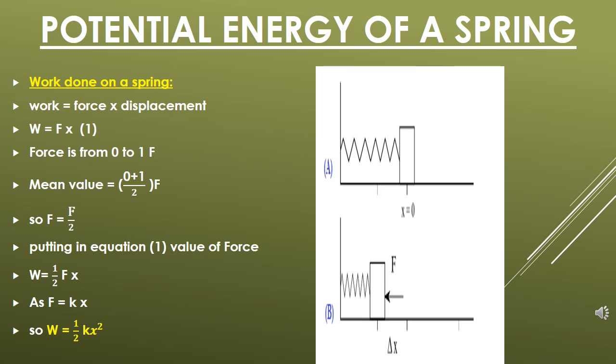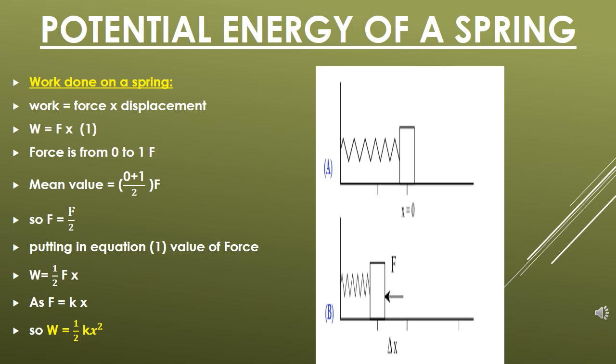But if you leave a bullet in the second case when you have already compressed the spring and now release the trigger, the spring will open up and the bullet will get a force. There will be a displacement. Work is done on this bullet. Same spring cannot do work in the above case, and the spring can do work in the second case.